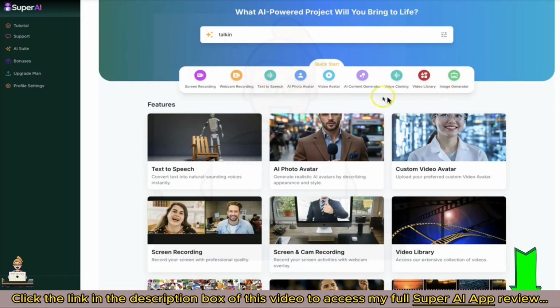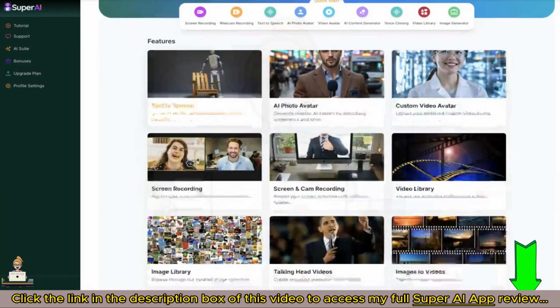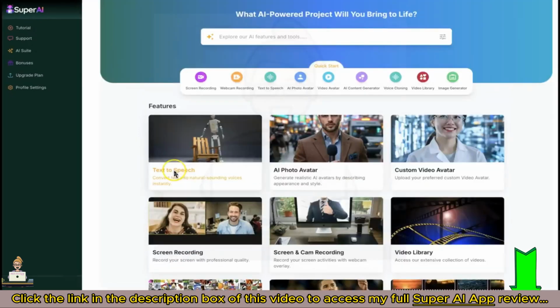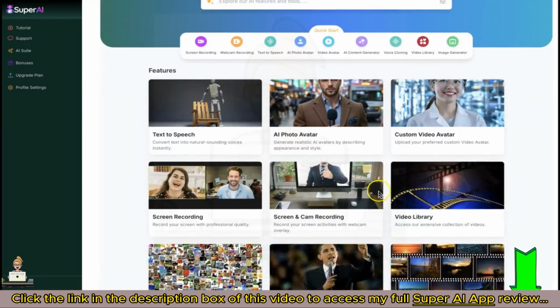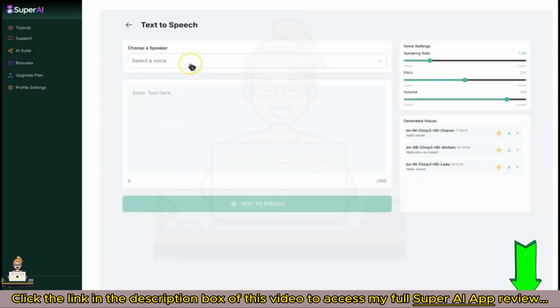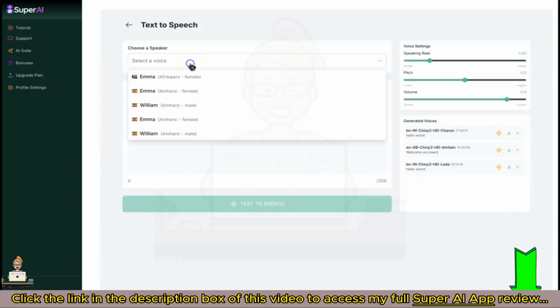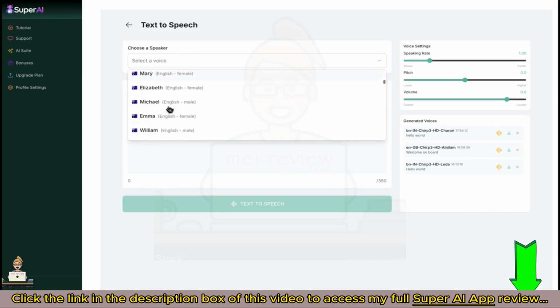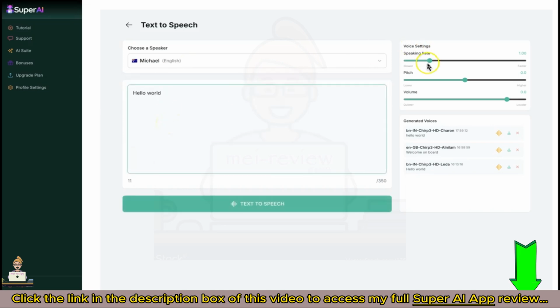Let's explore a few of the core features packed inside Super AI, all powered by different AI models. Text-to-speech. Convert any text into high-quality voiceovers, audiobooks, or podcasts. Select your speaker voice and language, adjust speaking rate, pitch, and volume. Click Generate, and your audio is ready.